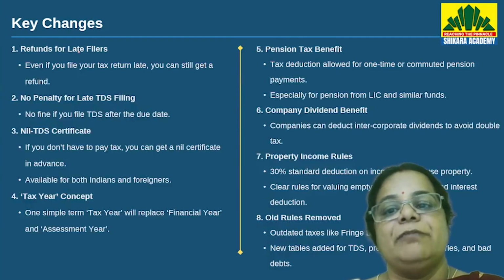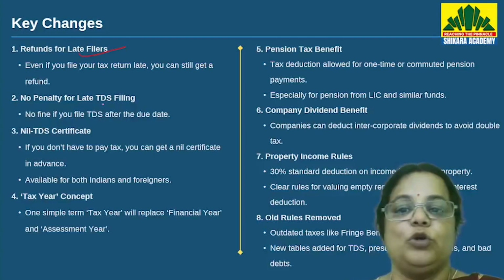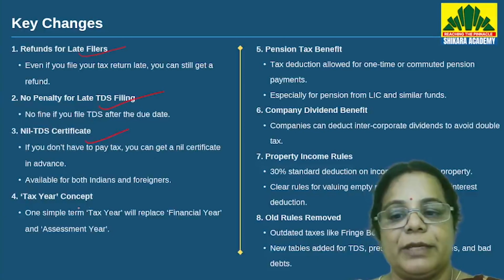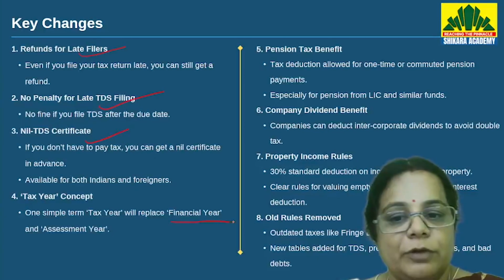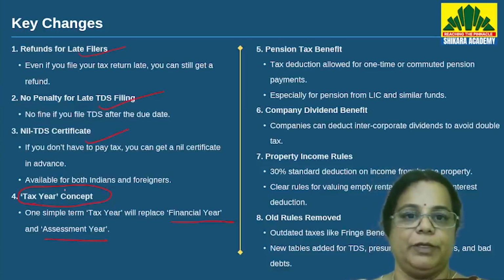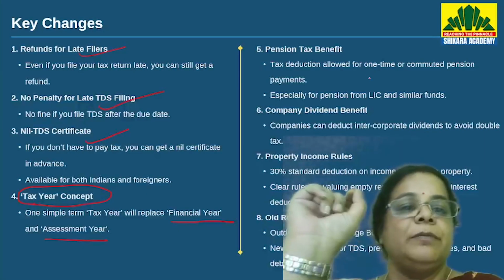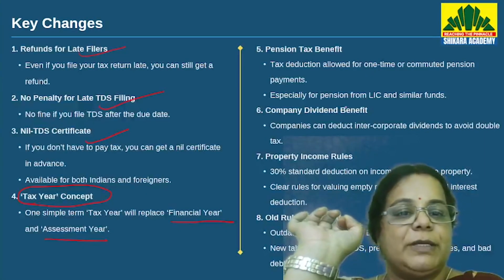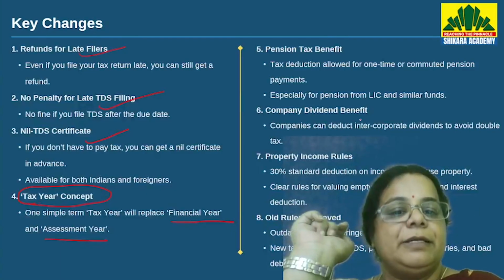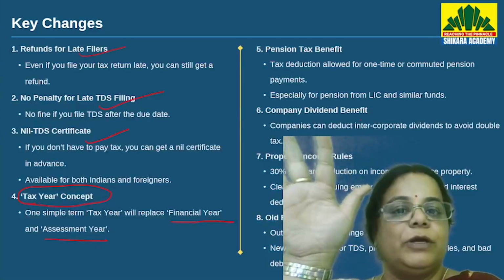Now, moving forward, what are the key changes? Please remember, refunds for late filers. Earlier, late filers would not get refunds. Now, they would get refunds, with no penalty for late TDS filing. Nil TDS certificate will also be given. Instead of talking about a financial year or an assessment year, they are talking about a tax year from here on. Pension tax benefit, tax deduction allowed for one time or commuted pension payments, especially for pension from LIC and similar funds. Company dividend benefit, companies can deduct intercorporate dividends to avoid double taxation.